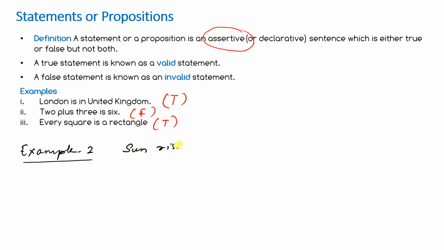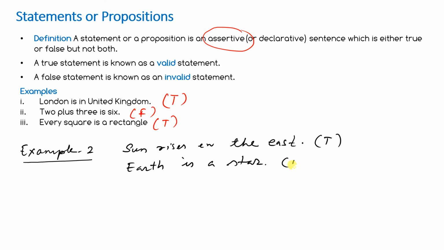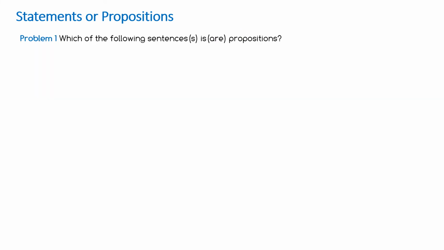The sun rises in the east, it is true. Earth is a star, it is false. So both are statements or propositions.